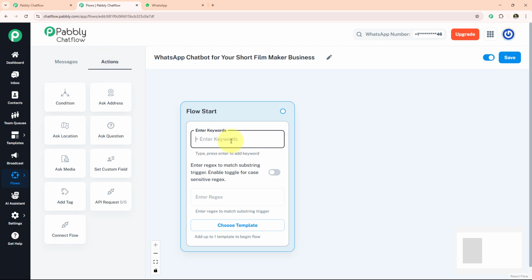Now we enter keywords. Hello, hey, and Sean. Now we enter regex. These format help us to trigger the chatbot. If the user types anything, then our chatbot will be triggered. Now we have the choose template option. With the help of template, we can also trigger our chatbot.